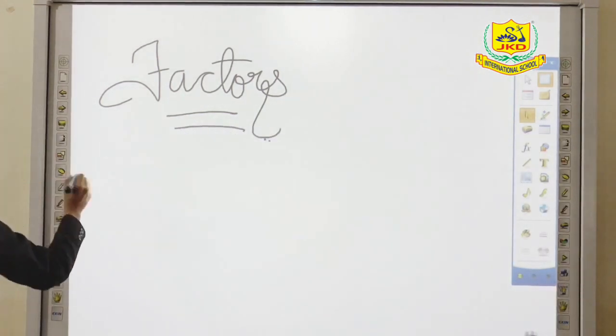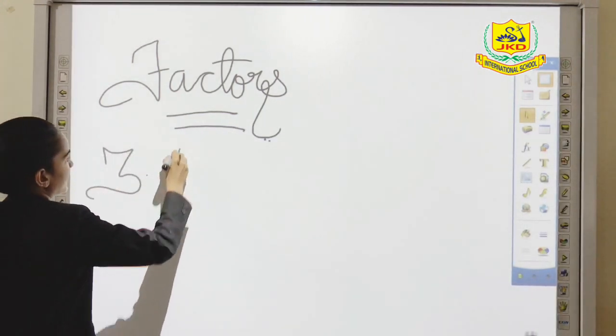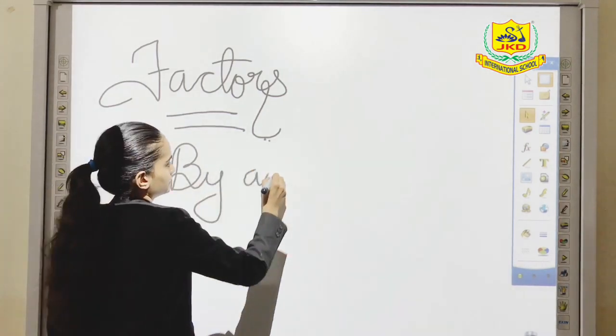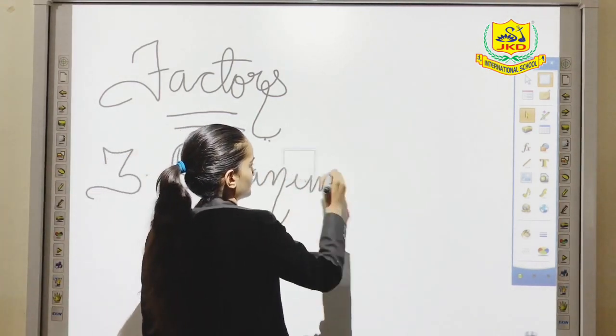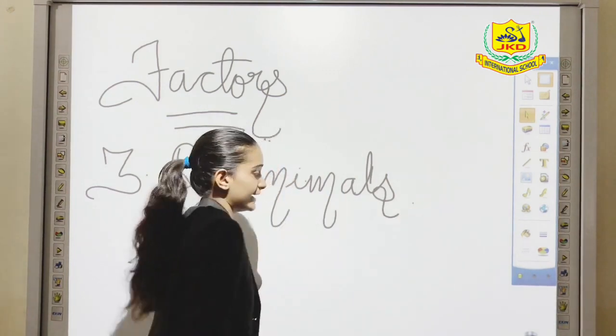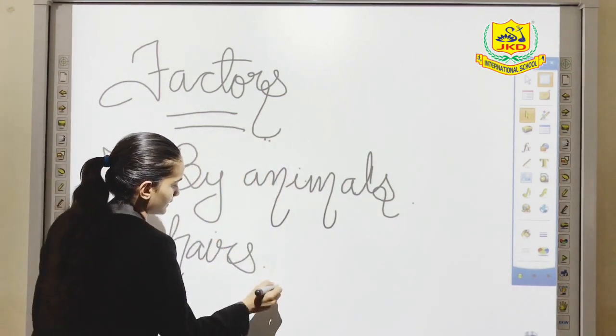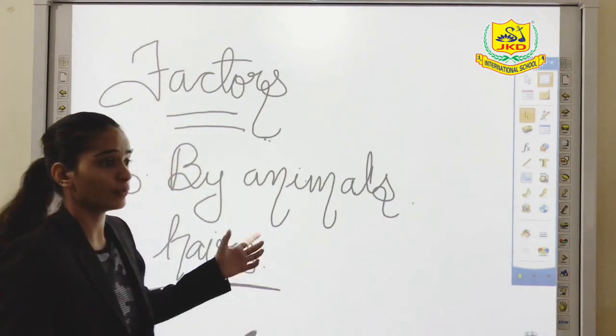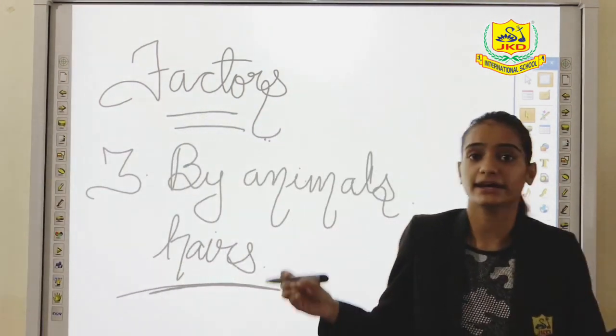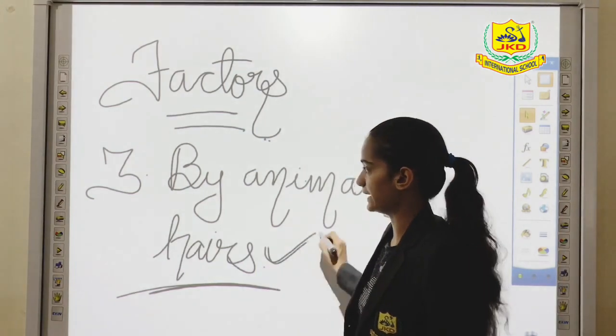The third one is by animals. These seeds would get attached to the hairs of the animal.